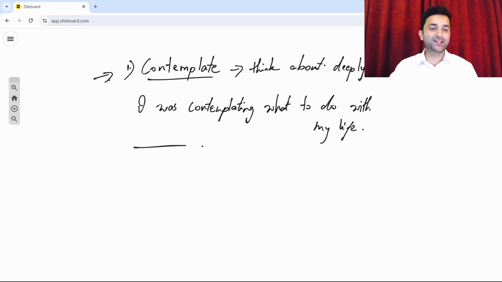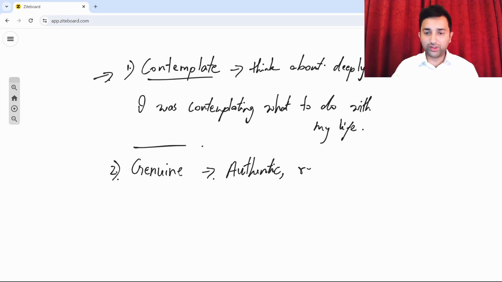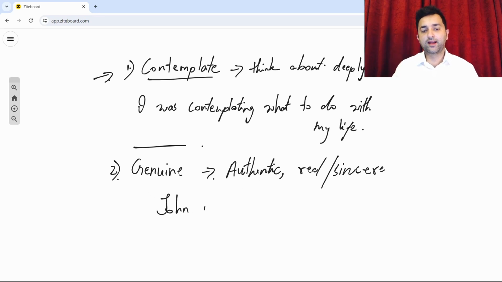Okay, great, nice. Now let's move on to the next word, which is the word genuine. Yes, genuine. Now the word genuine means authentic or real, or rather sincere, yeah, to be authentic, real or sincere. Okay, for example, you can say John is a very genuine person, yeah. So John is a very genuine person.